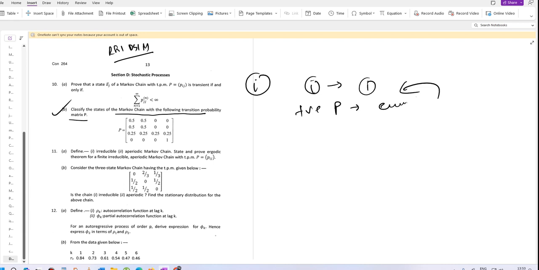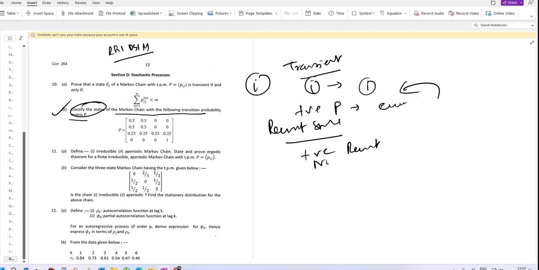Now the recurrent state: state I is recurrent if it is not transient. Classify the states, they have said. So recurrent states can be further classified into two parts: positive recurrent and null recurrent. It is positive recurrent if the expected return time to I is finite, and null recurrent if the expected return time is infinite. Okay, next, third is the absorbing state.